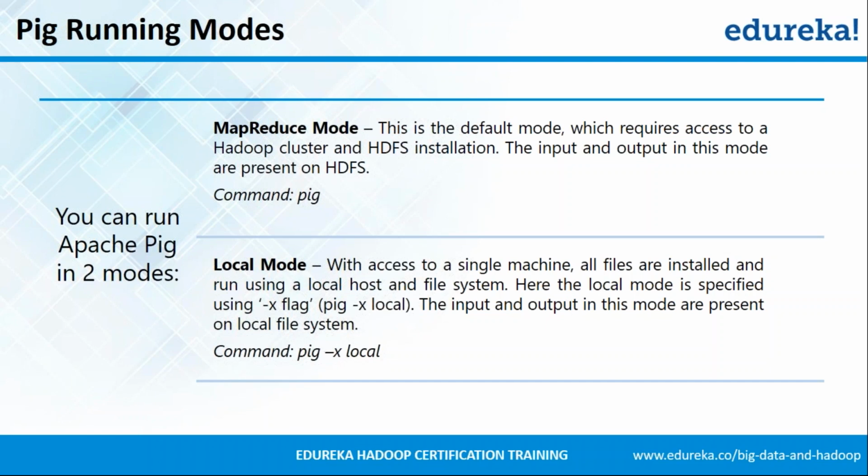So guys, are you clear with the MapReduce mode? Good. Similarly, if you want to use pig in local mode, that is, you want to use pig to process the data that is present in one file system or a centralized file system, in that case you can use the command that is called pig -x local. In this, the input as well as the output will be present as a single file in one file system itself. Guys, are you clear with this?